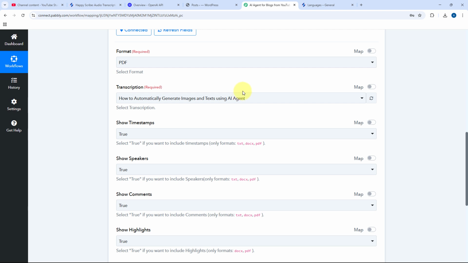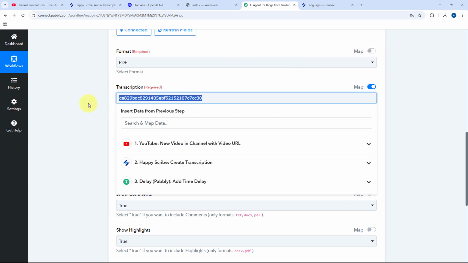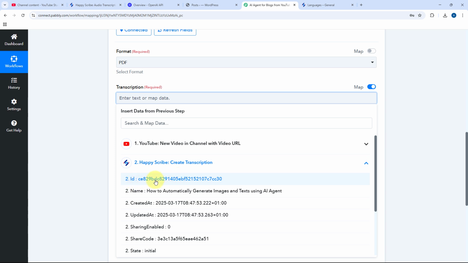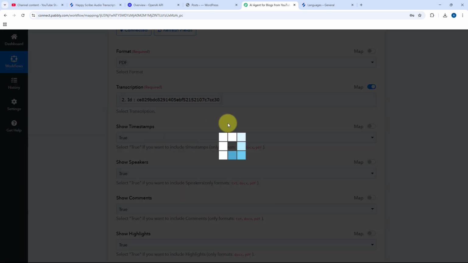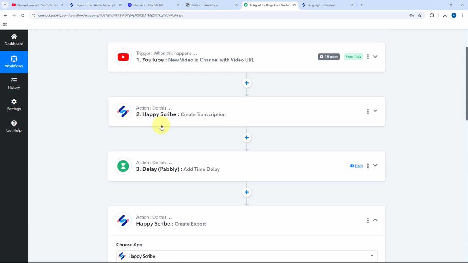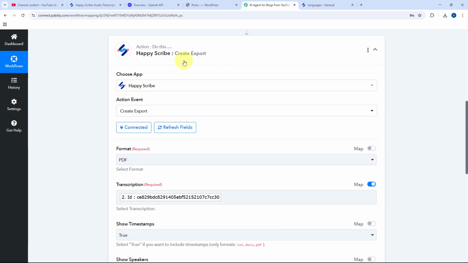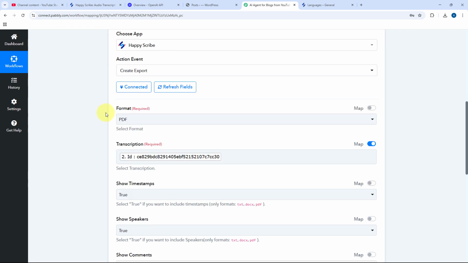Now using this AI agent, every time we upload a new video on the channel, a new video will be sent for transcription to Happy Scribe. So we will turn the mapping button on and clear the default response. After that, from the Happy Scribe responses in the drop-down, we are going to select and map the response of ID over here. In this way, whatever video we are uploading, we are going to send the same video for transcription. We create the transcription for the same video in the previous step and add the transcription ID of the same video in this create export action step as well.